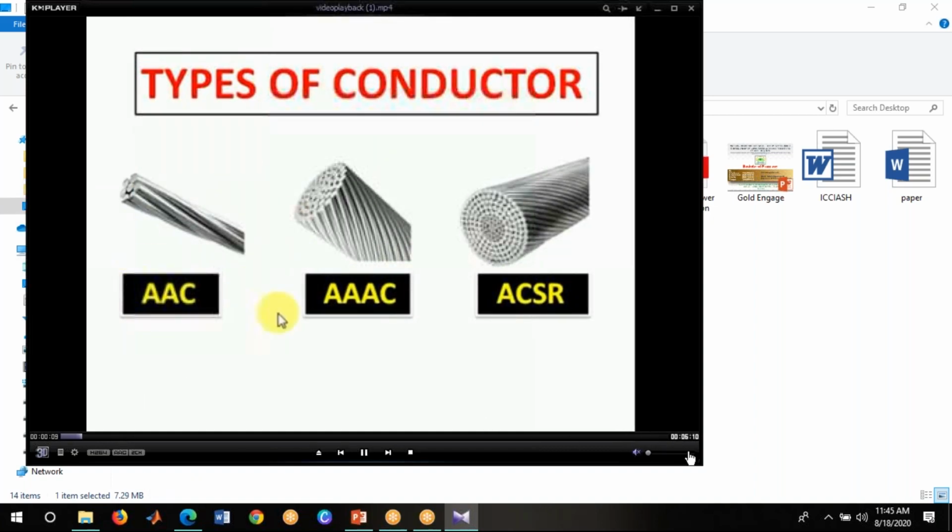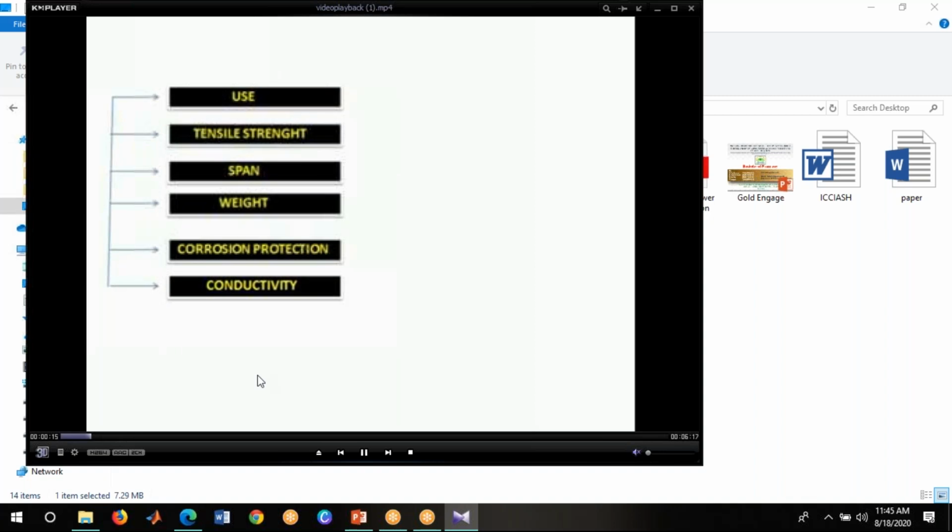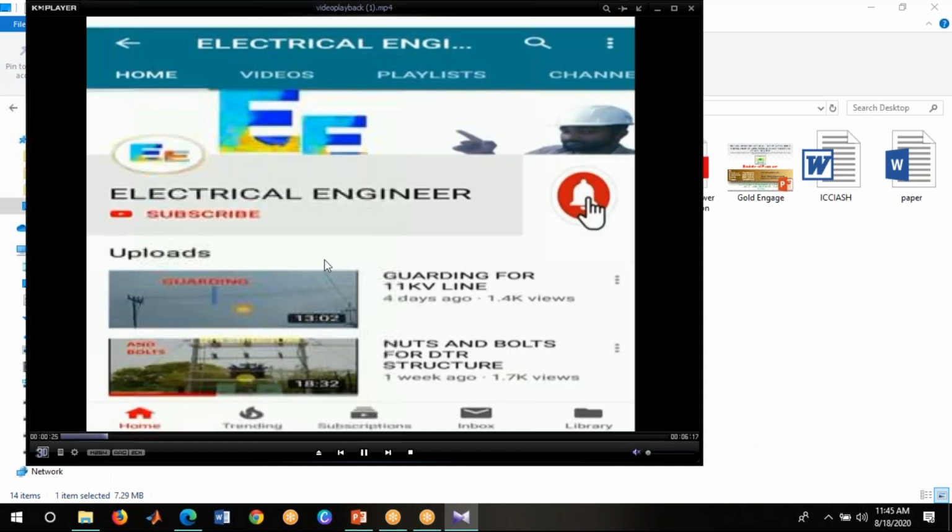So actually this is in Hindi language, that's why I muted here. So these are the comparison among these three, that is AAC, AAAC, ACSR. So these are the differences: use, tensile strength, span, weight, corrosion protection and conductivity. So among these six, there are differences.